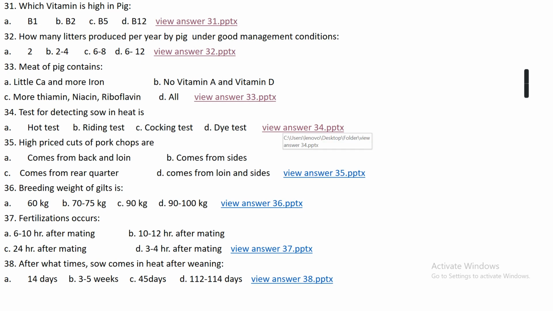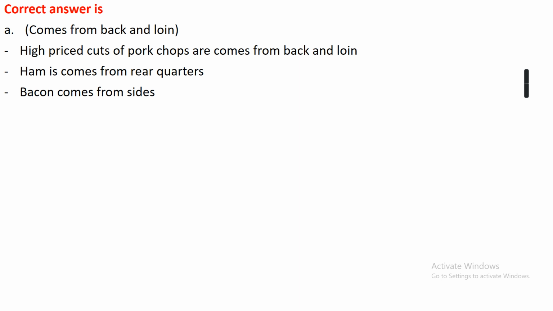Question number 35. High price cut of pork chops are option A comes from back and loin, option B comes from sides, option C comes from rear quarter, or option D comes from loin and sides. The right answer is option A, that is comes from backside and loin side. High price cut of pork chops comes from backside and loin sides, ham comes from rear quarter, and bacon comes from sides.